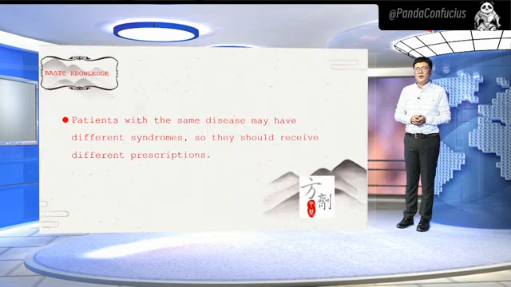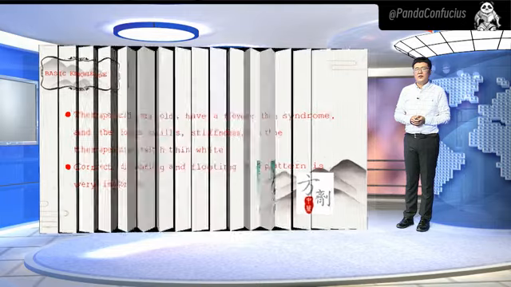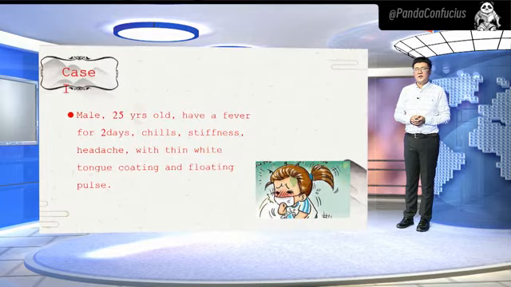From the paragraph, we can conclude that patients with the same disease may have different syndromes, so they should receive different prescriptions. We can see that therapeutic methods are based on syndromes, and formulas are according to therapeutic methods. Therefore, correct diagnosis of the syndrome pattern is very important. Let's look at the following examples.